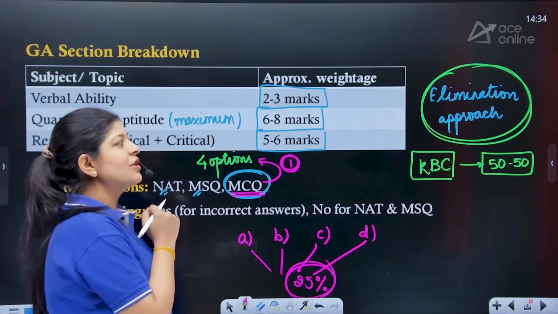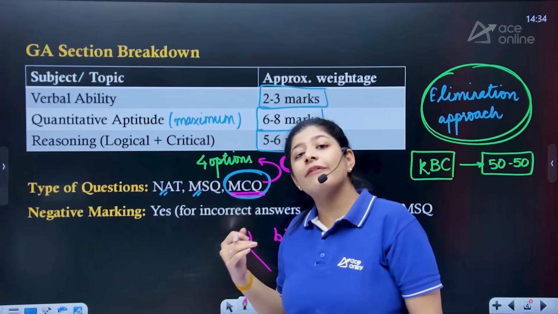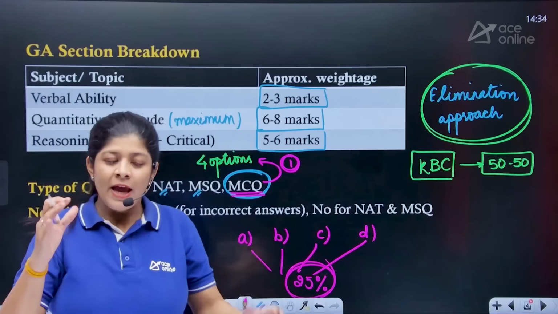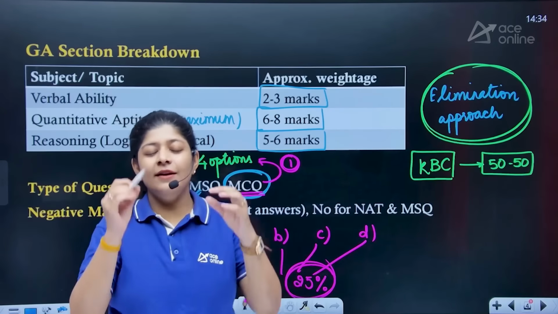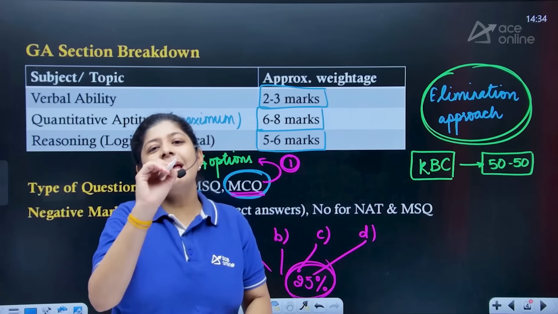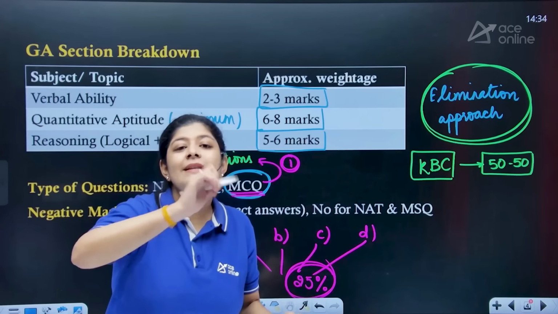Now, elimination approach says that we have to simply go through the given options that we are having. As we go through, sometimes our gut feeling says that, yes, this cannot be my answer. I don't know the correct answer maybe, but this cannot be my answer.